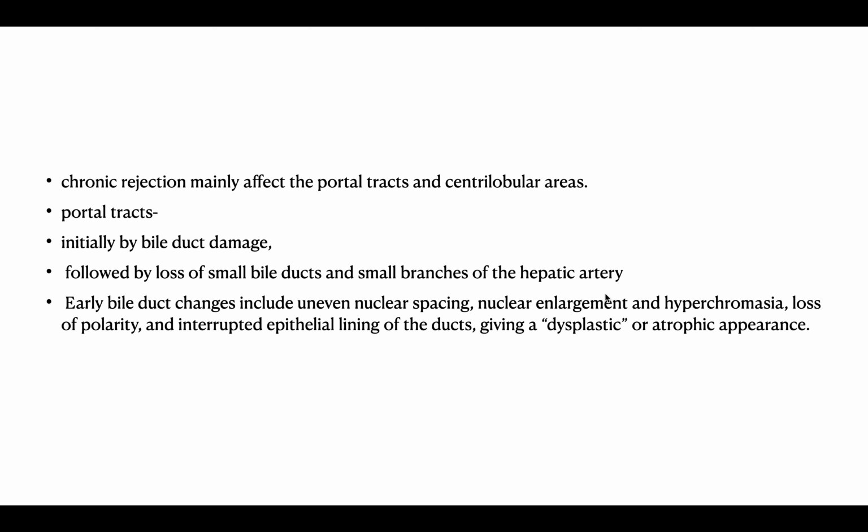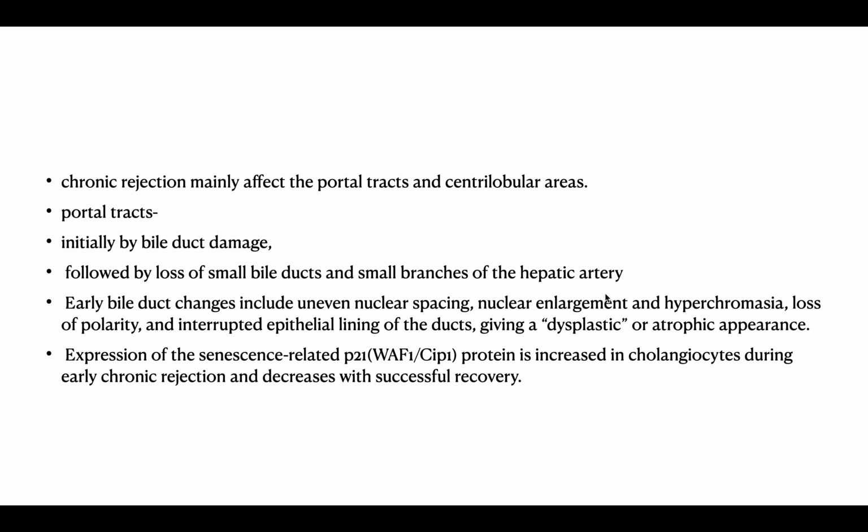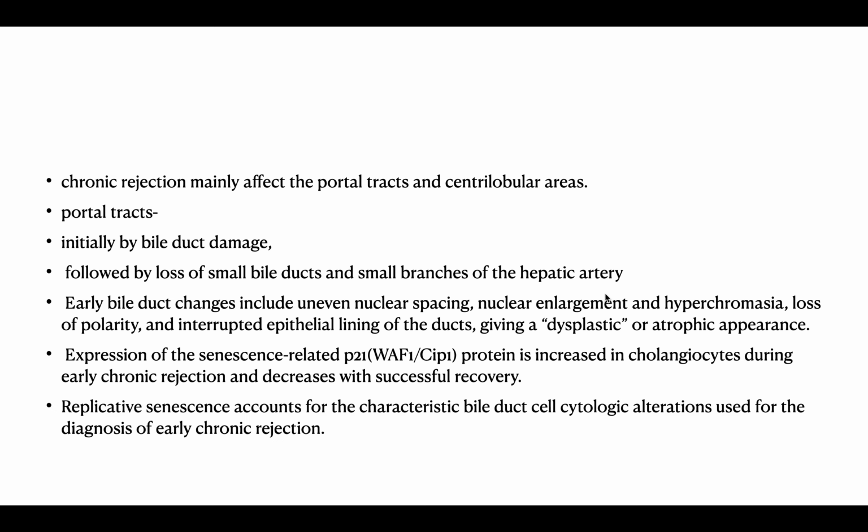Portal tracts, what happens? Initially bile duct damage, followed by loss of small bile ducts and small branches of the hepatic artery. Early bile duct changes may include uneven nuclear spacing, nuclear enlargement, and that is, dysplastic features appear. Expression of the P21 protein is increased in cholangiocytes during early chronic rejection and decreases with successful recovery. Replicative senescence accounts for the characteristic bile duct cytologic alterations used for the diagnosis of early chronic rejection.